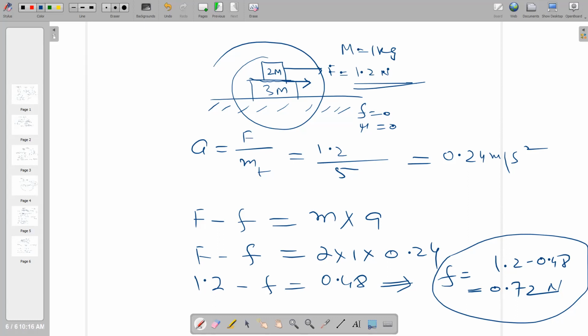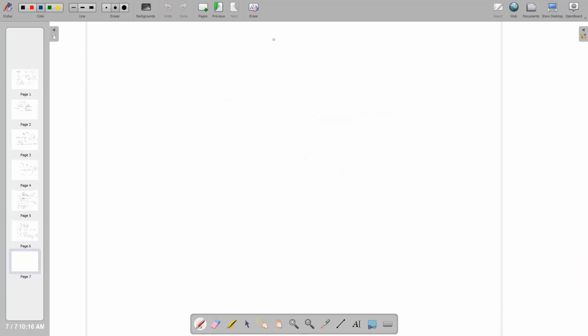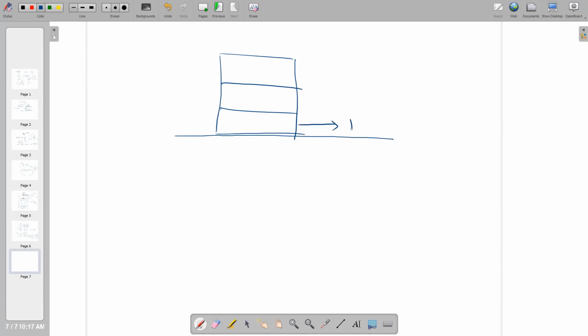After this, I just want to tell you, suppose we have 3 blocks stuck together like this: one block, the second block and the third block. These blocks are put on the surface, and the force is applying here.